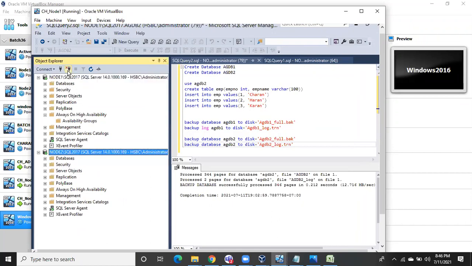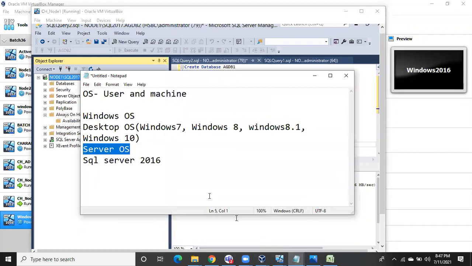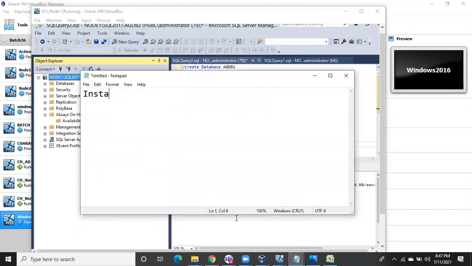We are going to call a server an instance. Don't think instance is a separate word. One SQL Server is called one instance. We will not call servers servers, we will call them instances. One SQL Server software is one instance. Like that, you can install multiple instances in a single Windows server. I'll tell you at the time of installation.